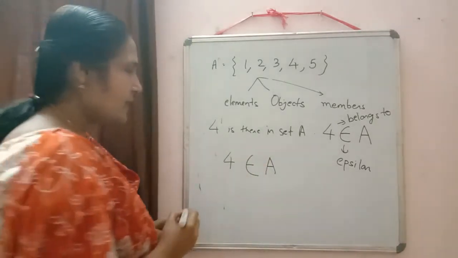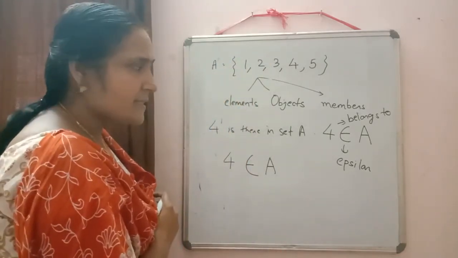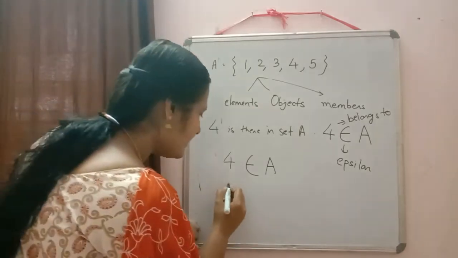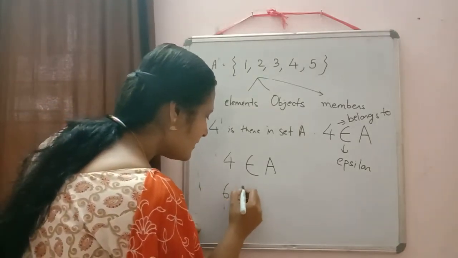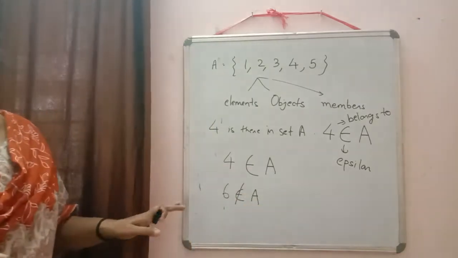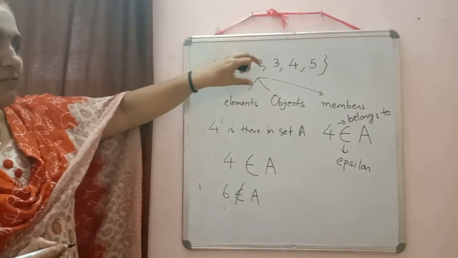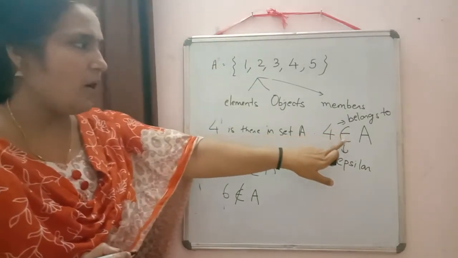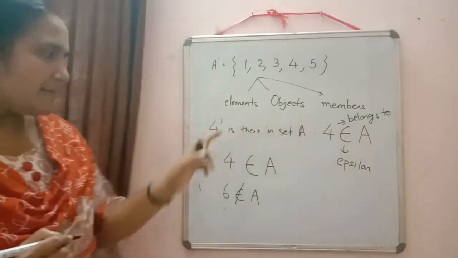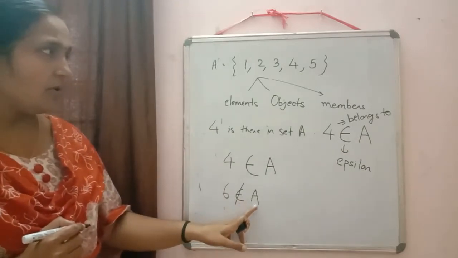Now if I ask whether 6 is there in the set A, 6 is not there, so how do we write? 6 does not belong to A. Clear? If the element is present in the set, then we say the element belongs to the set. Otherwise, we say the element does not belong to A.